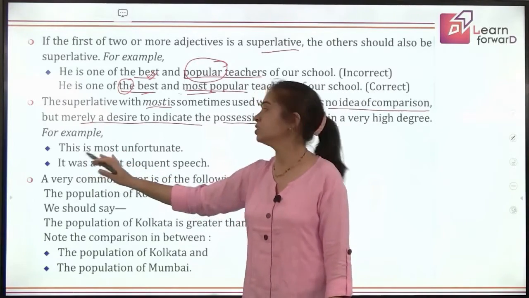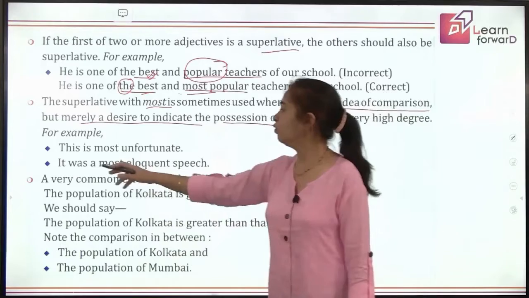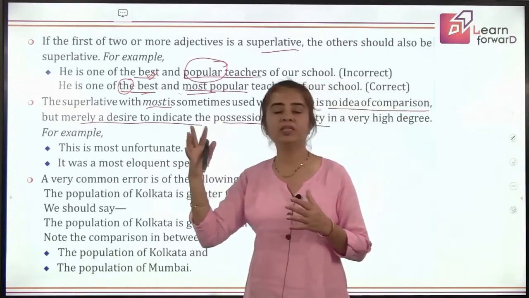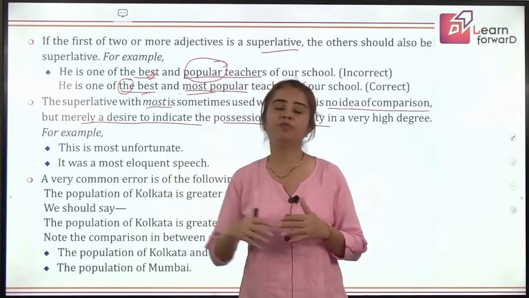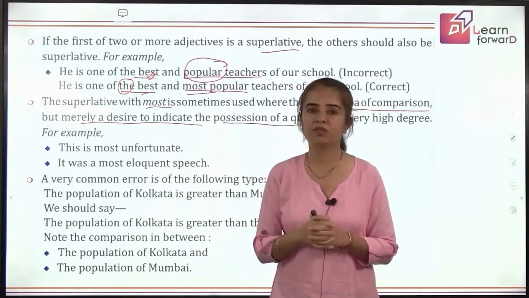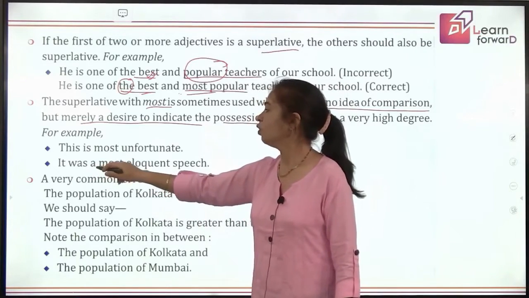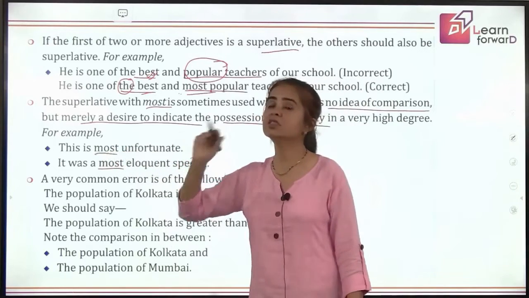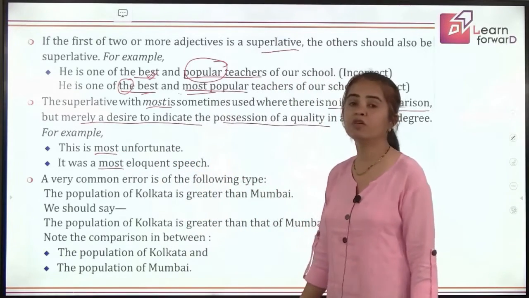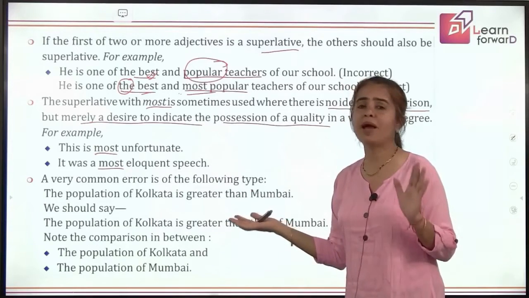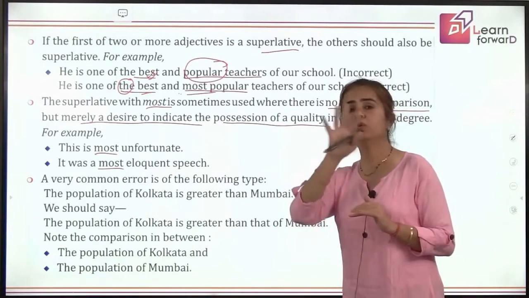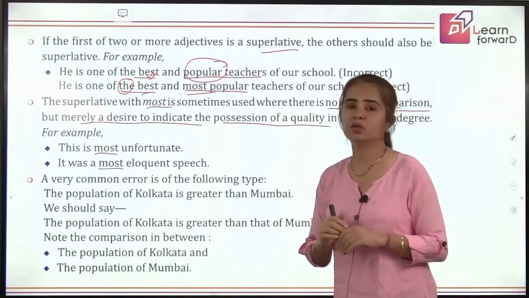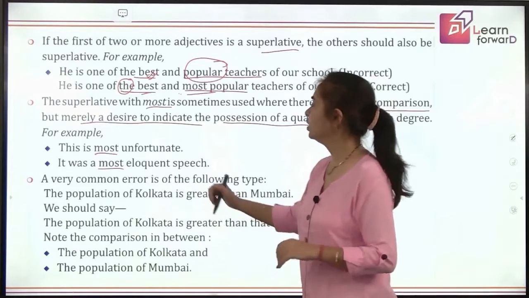We are just saying this is most unfortunate and it was a most eloquent speech. So we are just comparing that eloquent with a higher degree of performance, not the best one we are saying. So here we will say it was a most eloquent speech. So most here is only for laying emphasis. It is not to show the superlative degree of comparison, because we are not making any comparison here. Actually, we are just looking at one particular thing. We want to say, oh, this is of a higher grade actually. Got it? Okay, good. Let's move to the next point.